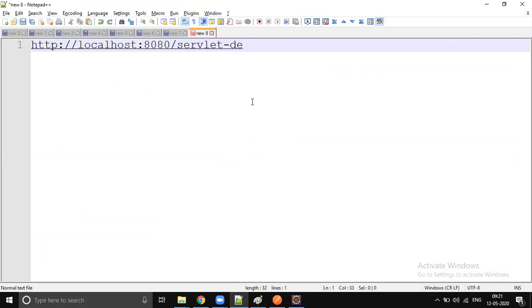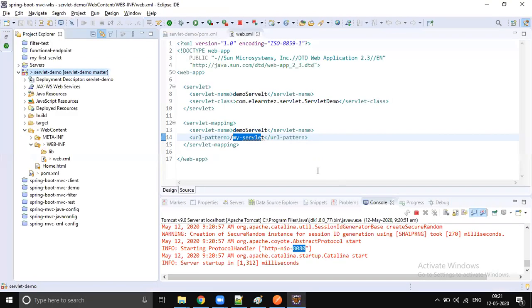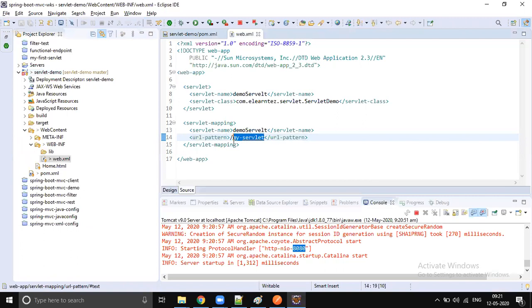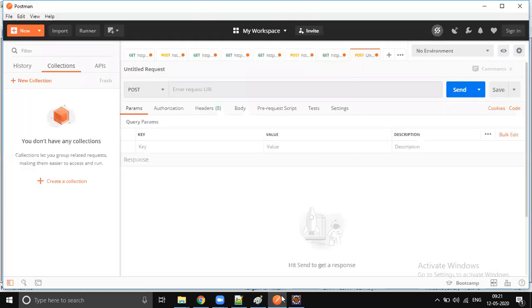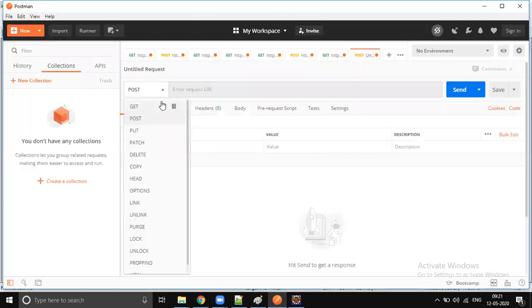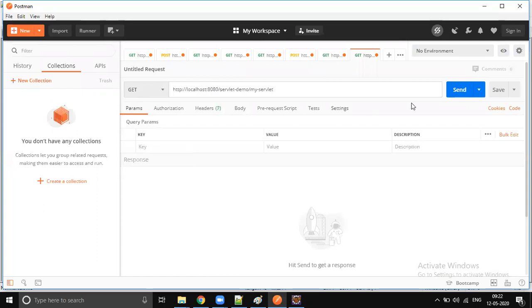After this context path, what is our servlet path? We can configure it in the web.xml file. It is my-servlet. Okay, so this is what you have to send. So let's go to Postman. Just change this to GET. If I send a GET request, we should get that response back.